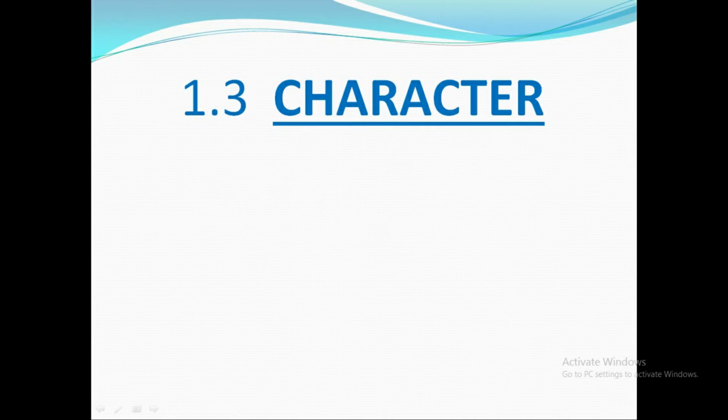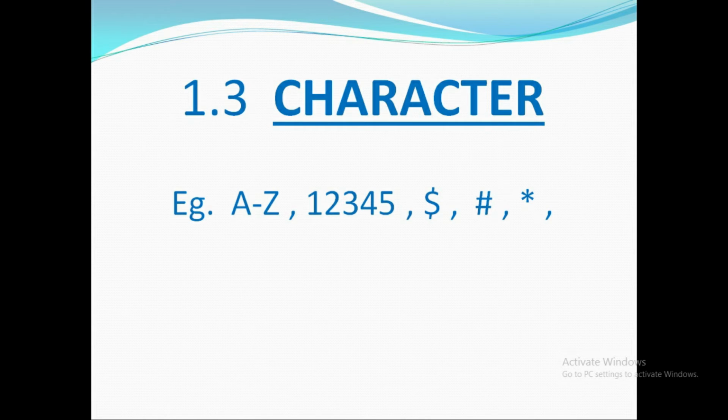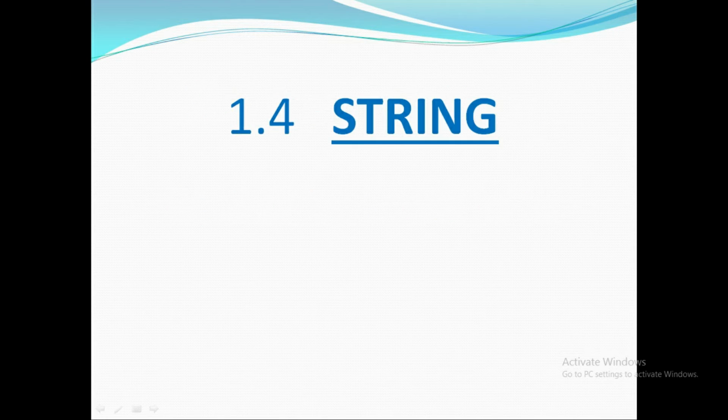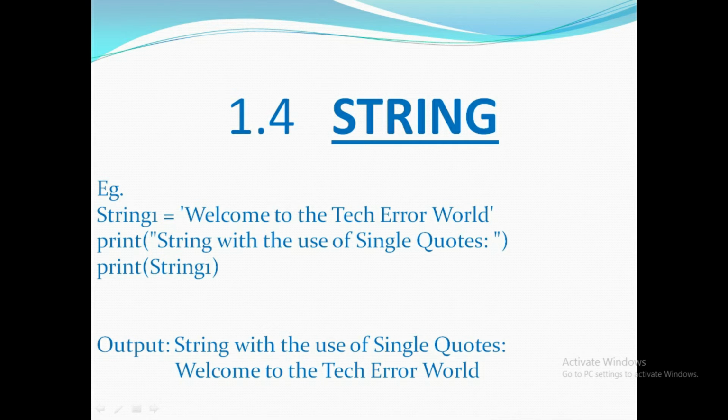The third literal type is a character, which contains alphabets, numbers and special symbols like AB, 12, hash, dollar symbol, and etc. The fourth literal type is string. A string is a sequence of characters. Strings are immutable. This means that once defined, they cannot be changed. For example, string equals to 'welcome to the tech error world'.